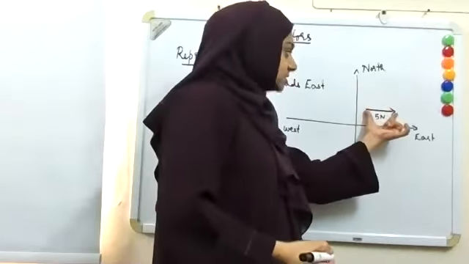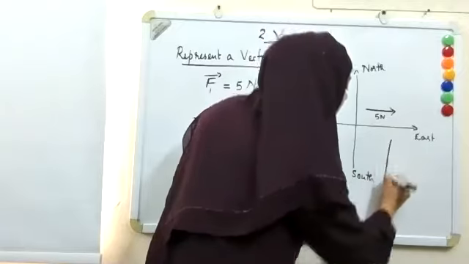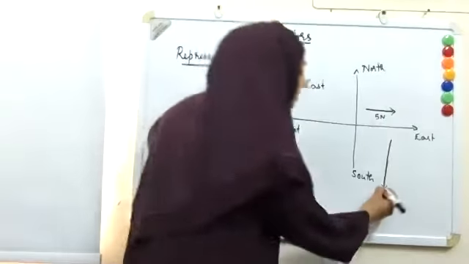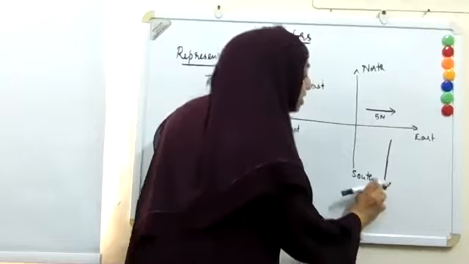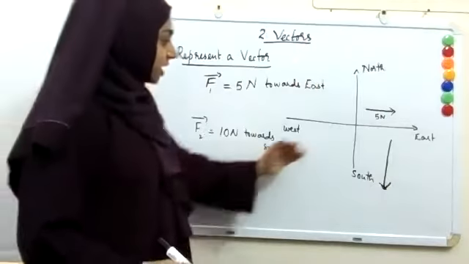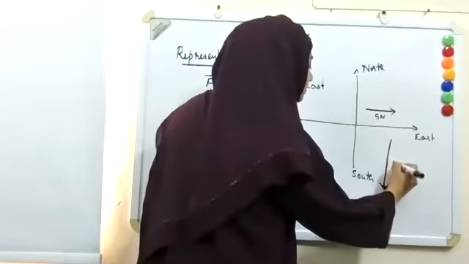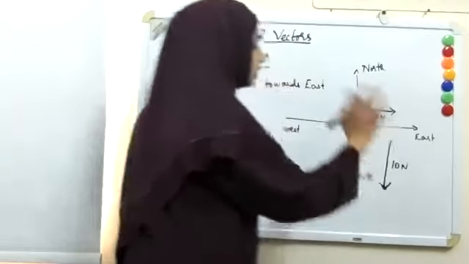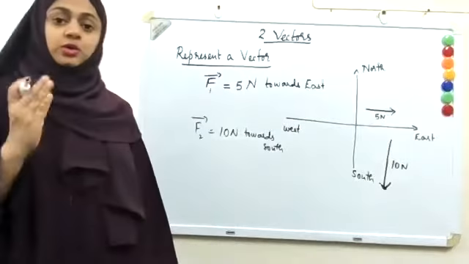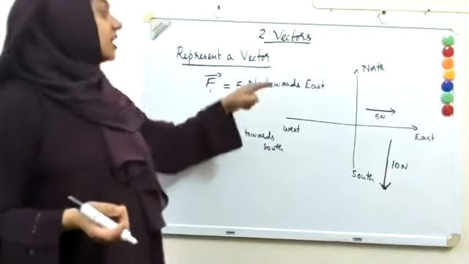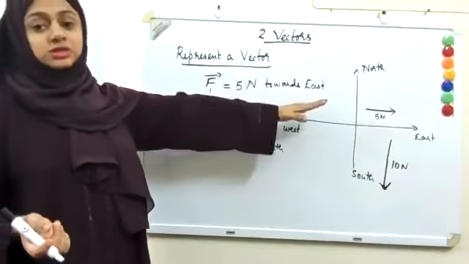So when I express towards south 10 Newton, I have to take double that length, because the length of the line should be proportional to the magnitude. So I'm taking double that length and also putting towards the south. So this is 10 Newton towards the south. So you can represent a vector with the line and the direction towards which it is.